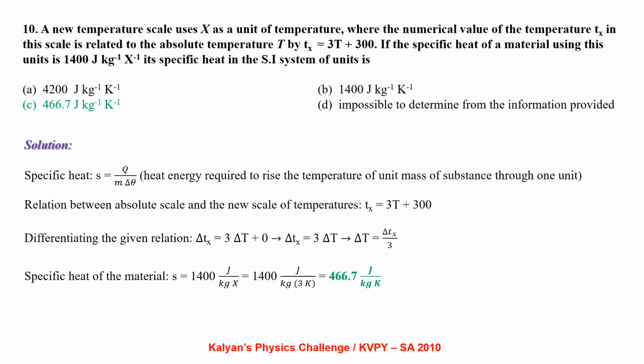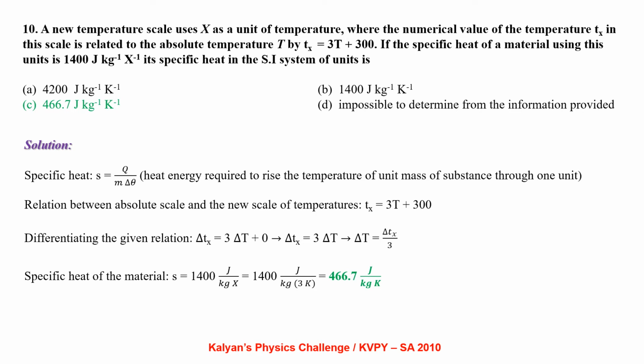A new temperature scale uses X as unit of temperature, where the numerical value of the temperature Tx in this scale is related to the absolute temperature T by Tx equal to 3T plus 300. If the specific heat of a material using this unit is 1400 joule per kg X inverse, what is its specific heat in SI system of units? Specific heat S equal to Q by m delta theta, the heat energy required to raise the temperature of unit mass of substance through 1 unit rise in temperature.